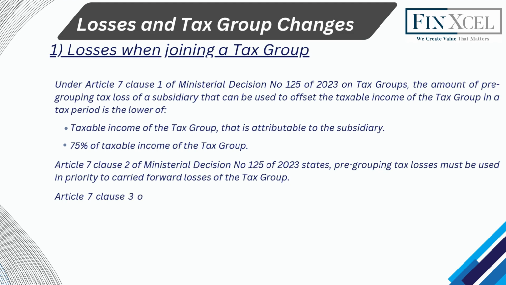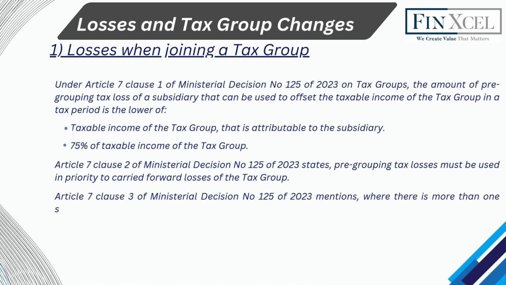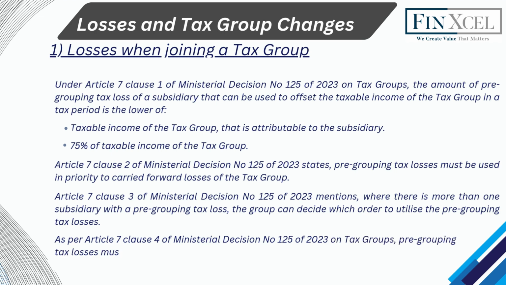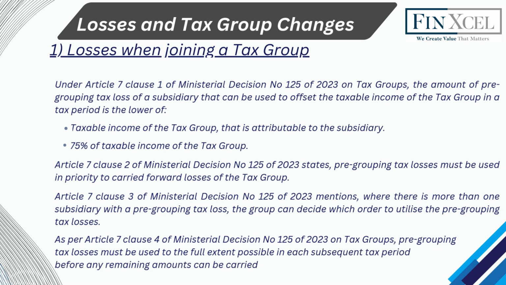Article 7 Clause 3 of Ministerial Decision No. 125 of 2023 mentions, where there is more than one subsidiary with a pre-grouping tax loss, the group can decide which order to utilize the pre-grouping tax losses. As per Article 7 Clause 4 of Ministerial Decision No. 125 of 2023 on tax groups, pre-grouping tax losses must be used to the full extent possible in each subsequent tax period before any remaining amounts can be carried forward to the next tax period.